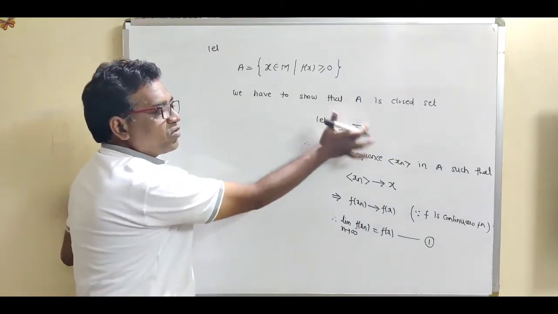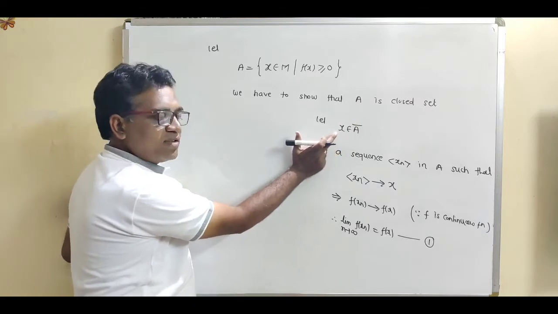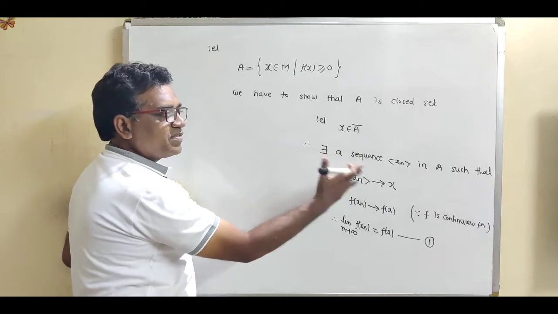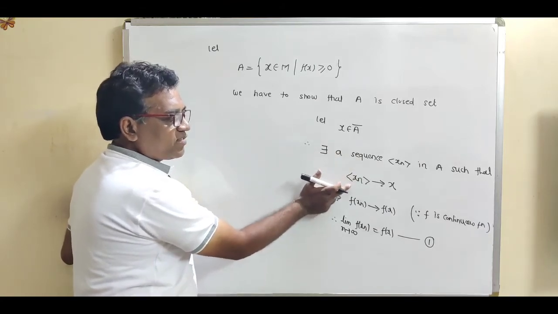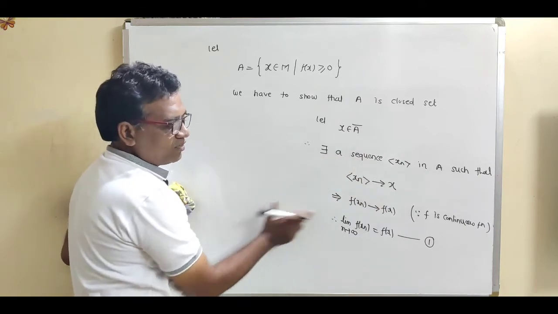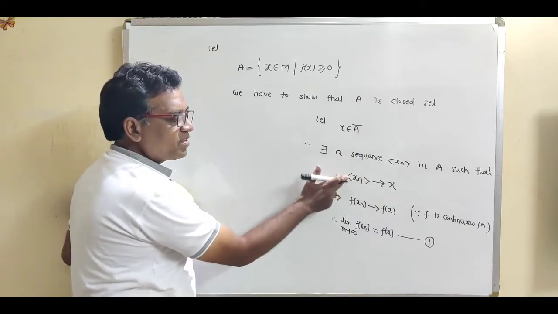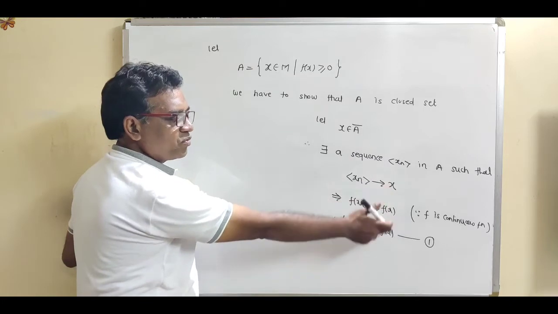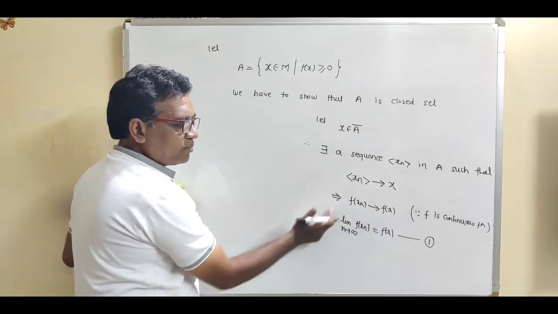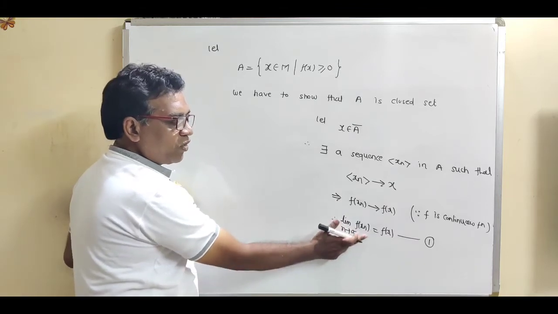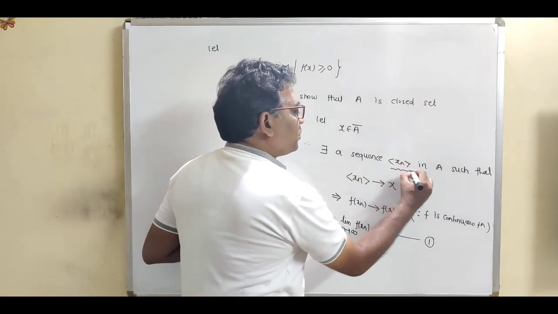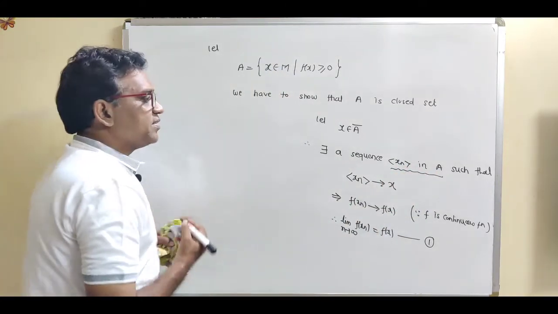So see, this is our first step. Let us take x belonging to A closure. That means x is a limit point. Limit point means this is the definition: there exists a sequence xn in A such that xn converges to x, and because f is a continuous function, the image sequence f of xn converges to f of x. So instead of this convergence notation, we write limit n tends to infinity of f of xn equal to f of x. Now we use this statement: xn is a sequence in A.